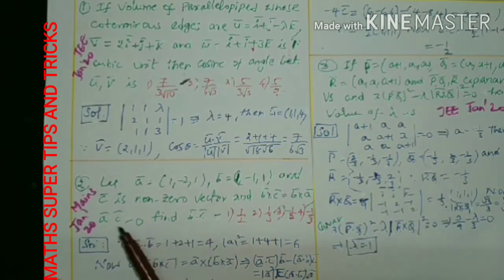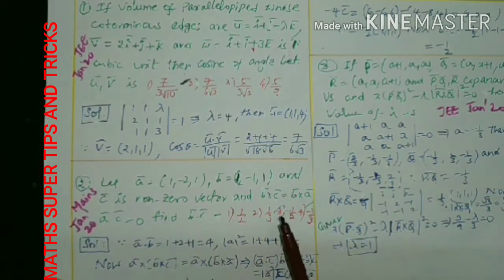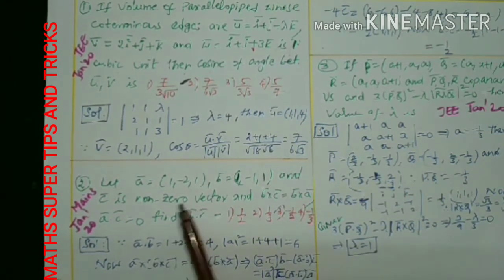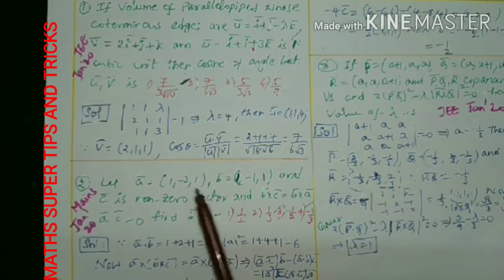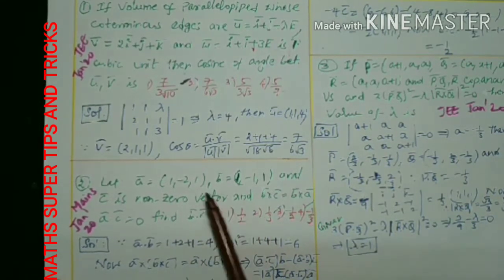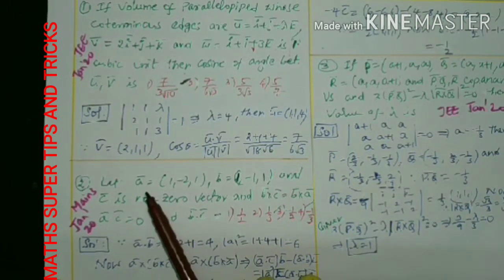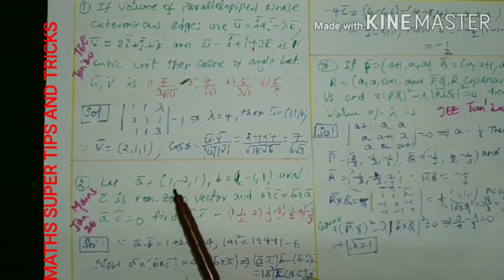Given that A, B and C are non-zero vectors, don't worry about that one. You have to concentrate on this. To use this, first you have to find out A dot B. Dot product: 1 into 1 is 1, plus 2 into 3, plus 1 into 1, which means 4. And mod A whole square: the modulus is root over 1 plus minus 2 whole square, which is 4, plus 1, that is 1 plus 4 plus 1, 6. Root 6 whole square is 6. You have to remember these two, keep them aside.